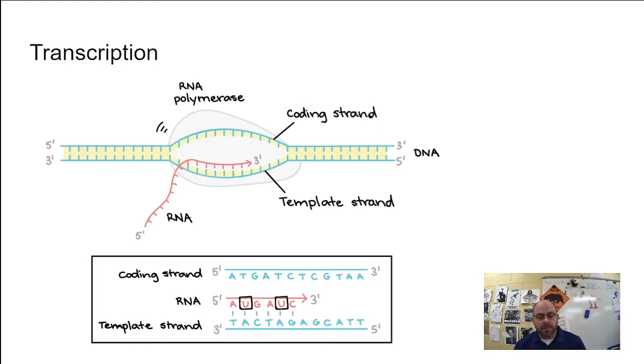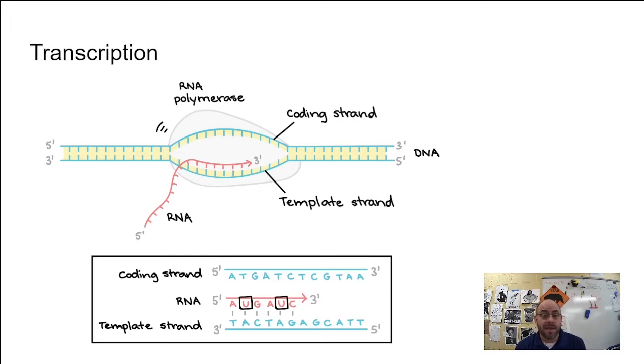Transcription produces a complementary strand of RNA from the DNA. How does it do that? Well, there's this enzyme. It's called RNA polymerase. Sounds a lot like DNA polymerase, except what does DNA polymerase make? DNA. What does the RNA polymerase make? RNA. It's not hard. Don't make it hard. And so every time that RNA polymerase sees an A, what is it going to get? Oh, it's going to go get a U, right? Because there aren't any T's in RNA. C and G, G and C, same.